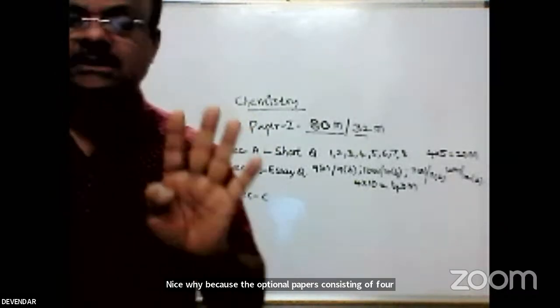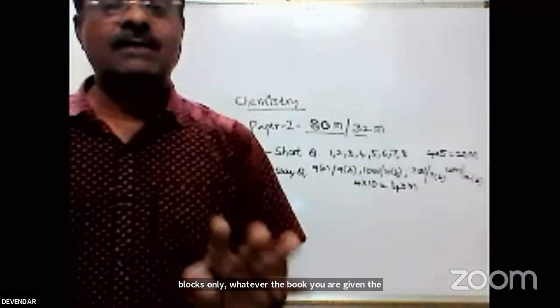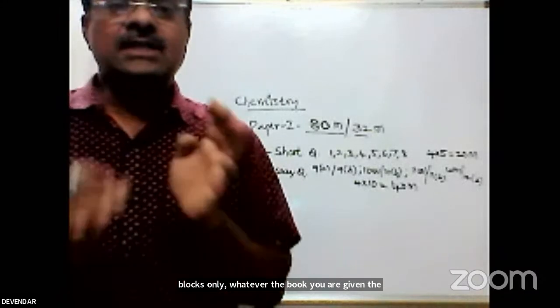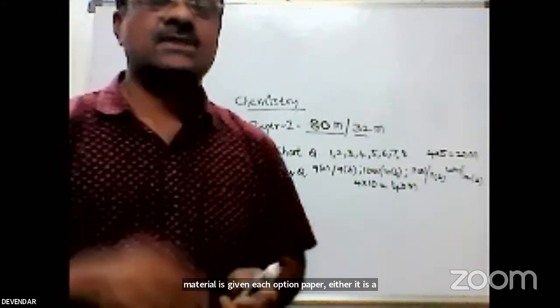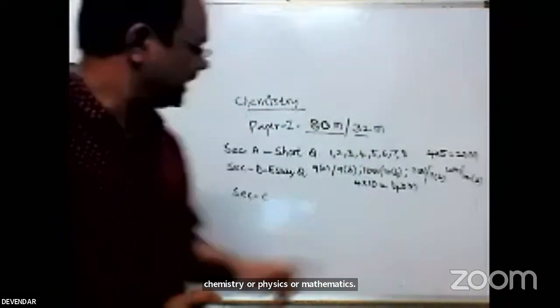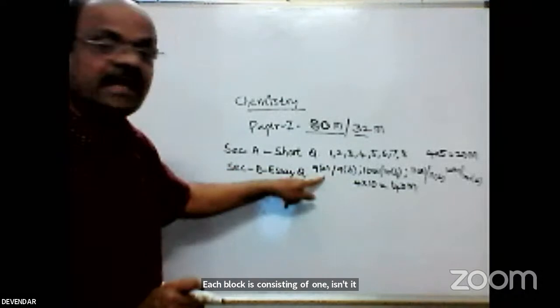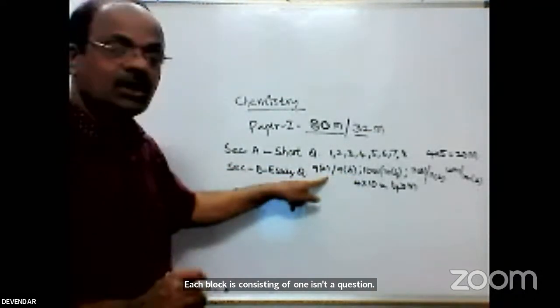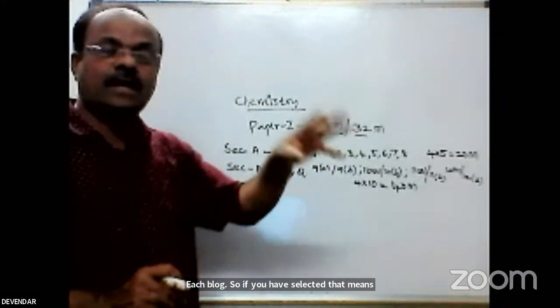Whatever the book or material is given, each optional paper, whether chemistry, physics, mathematics, botany or zoology, has 4 blocks. Each block consists of 1 essay type question. So if you are only aware of 2 blocks only,